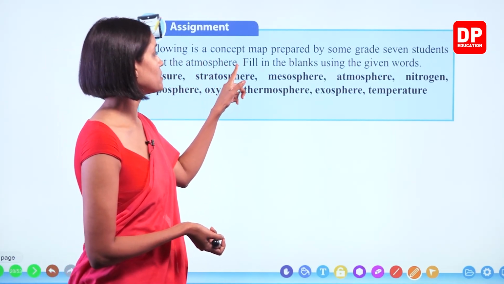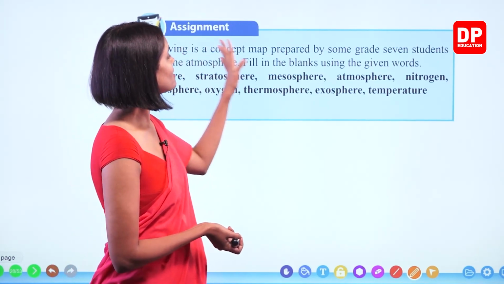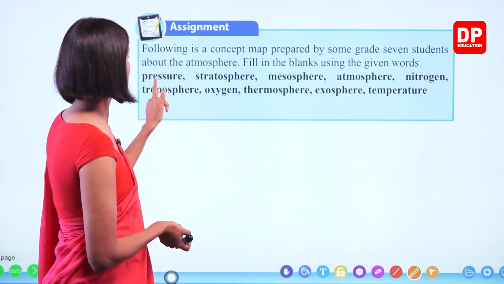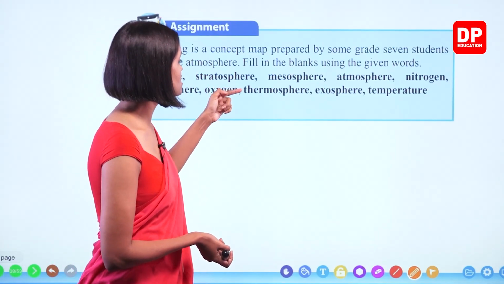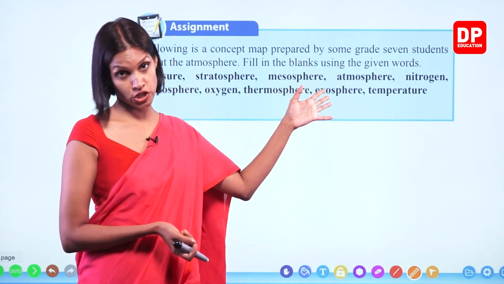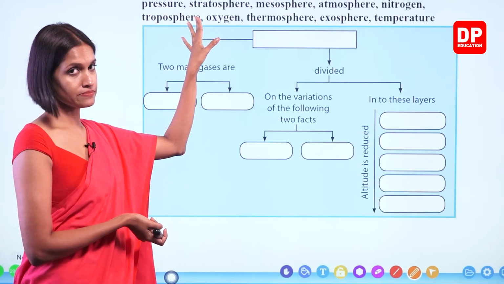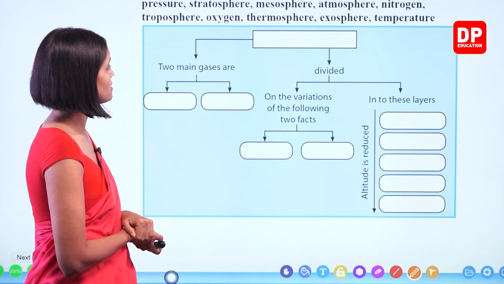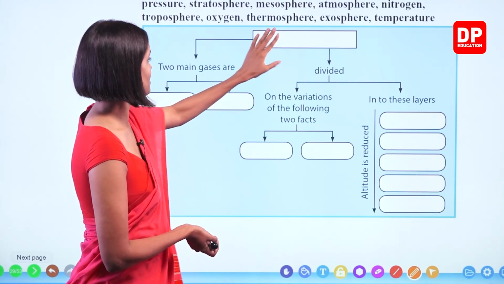Following is a concept map prepared by some grade 7 students about the atmosphere. Right. Fill in the blanks using the given words. What are the words? Pressure, stratosphere, mesosphere, atmosphere, nitrogen, troposphere, oxygen, thermosphere, exosphere, temperature. Right? Okay. So the same set of words are given here. Let's see how to do this one. So this should be the major one. Right? This should be the major one.